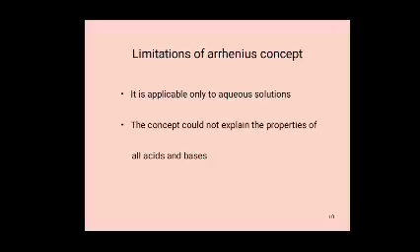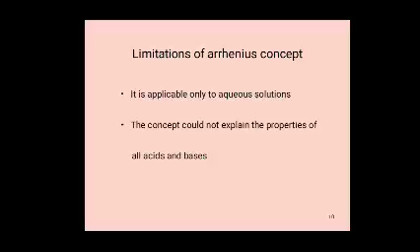This theory failed to explain the acidic nature of some compounds like CO2, SO2, SO3, N2O5. These compounds do not contain H+ ions, but they act as acids.